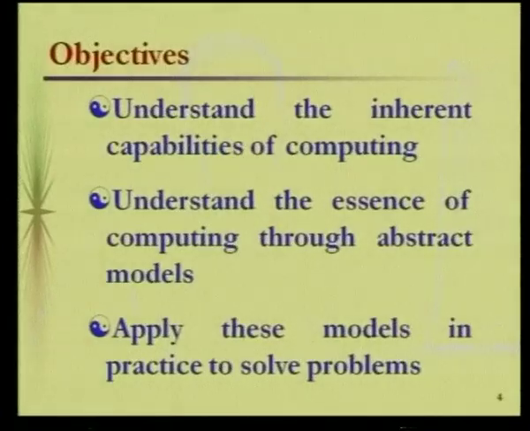The next topic is the objectives. What are the various objectives of this subject? I already talked about how we are studying the various machines, or recognizers, and various classes of languages. For every class of language there will be a corresponding device available, and we want to know what can be computed and what cannot be computed, or given a device, what is its capability and what is its incapability.